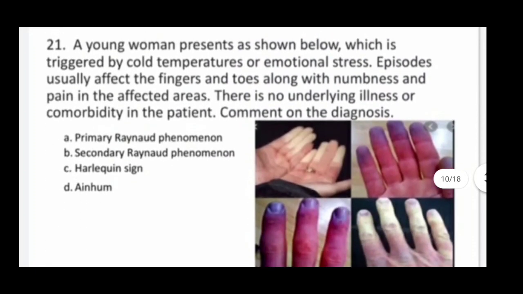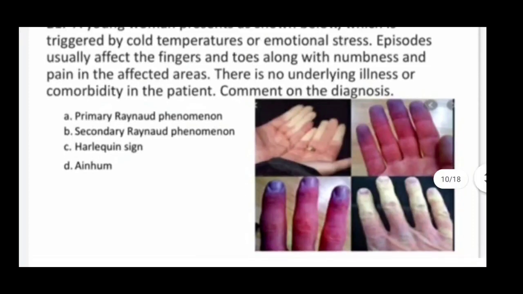A young woman presents with episodes triggered by exposure to cold temperature and emotional stress. Episodes usually affect the fingers and toes along with numbness and pain in the affected area. There is no underlying illness or comorbidity in the patient. So comment on the diagnosis. So this is correct option here A, primary Raynaud phenomenon.